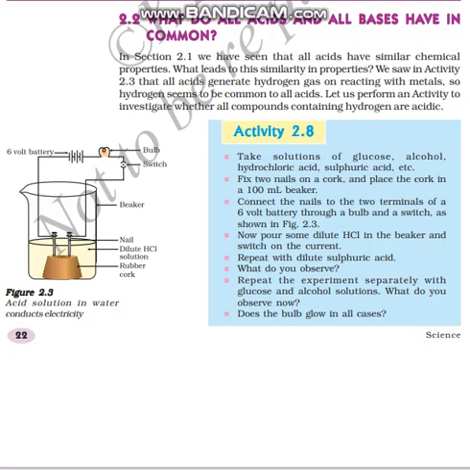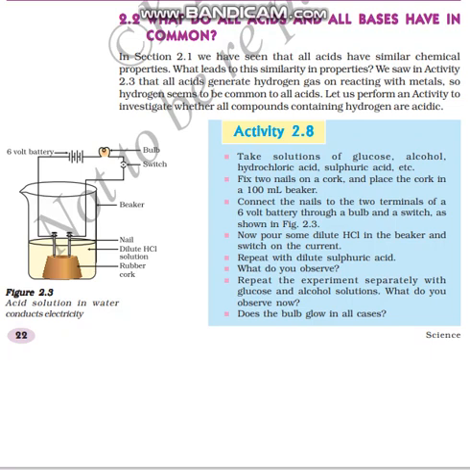Cork means the rubber-like element we use to play with the shuttle, the solid base that we call cork. Fix two nails in that cork and keep it upside down in the 100 ml beaker.